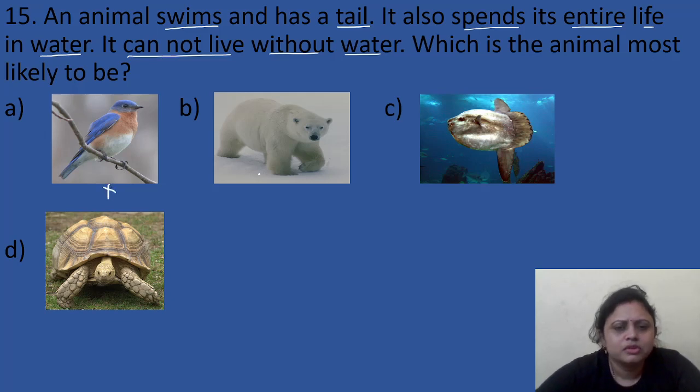No. Polar bear? No. Fish? Yes, it is. It spends its entire life in water and cannot live without water, and it swims and has a tail. And the tortoise, no, it is not. So the correct answer is option C, fish.